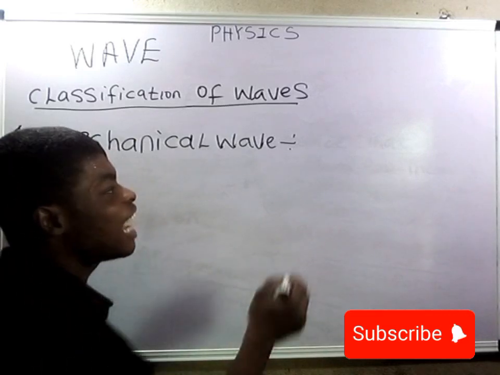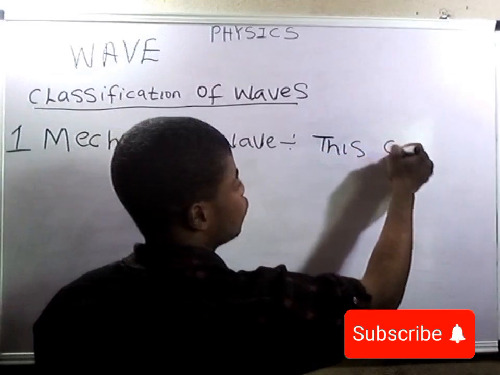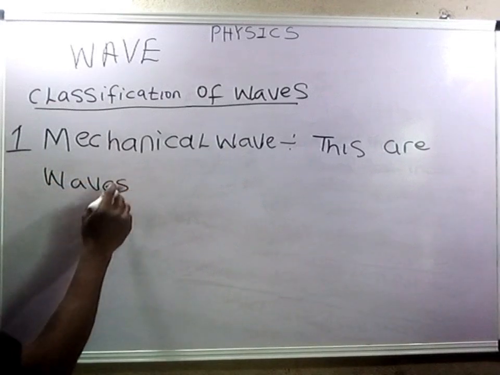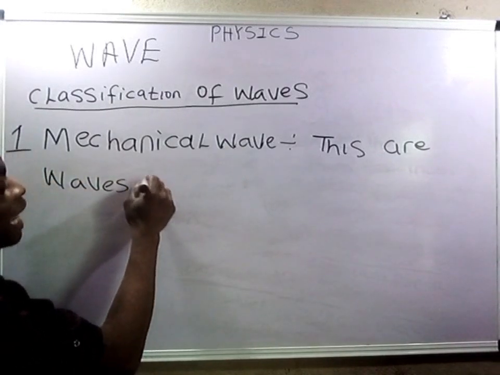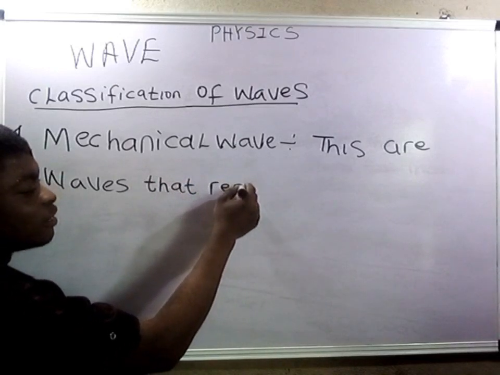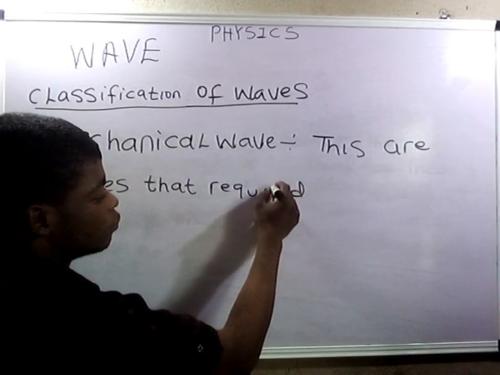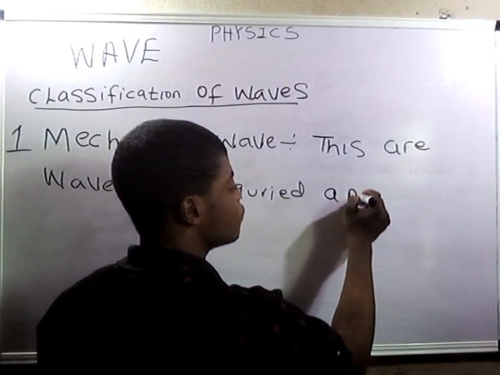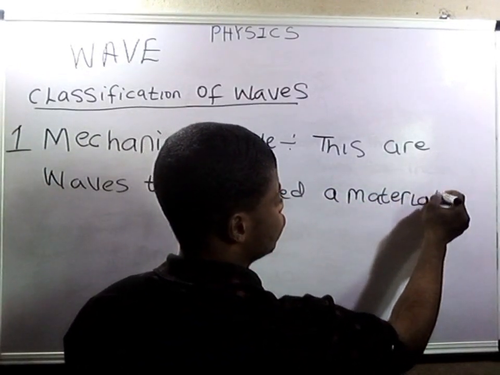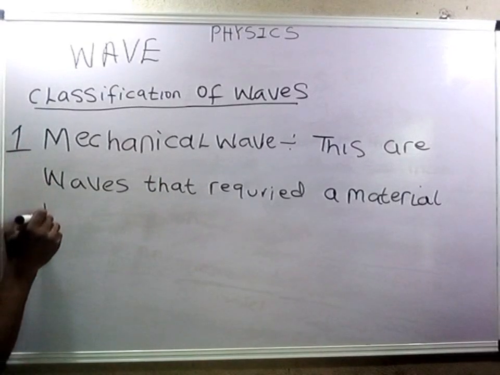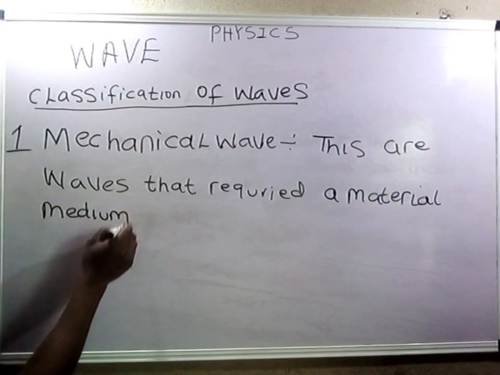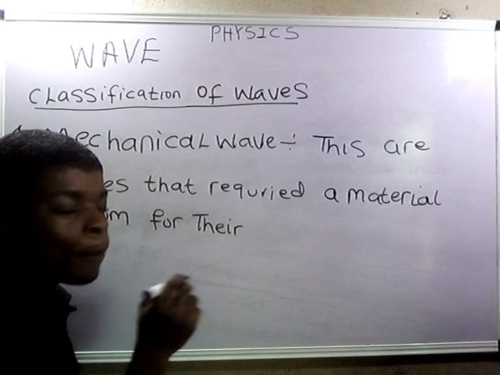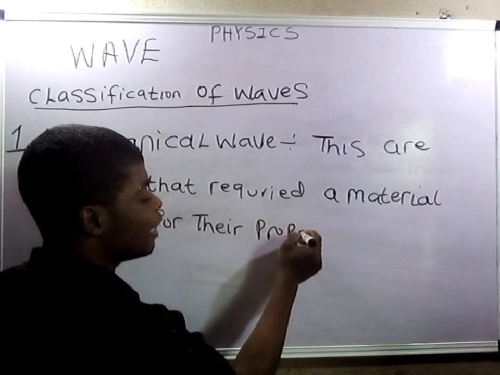These are waves that require a material medium for their propagation.